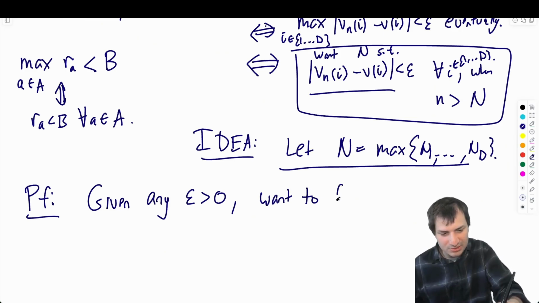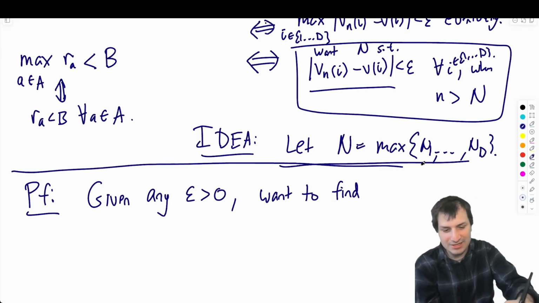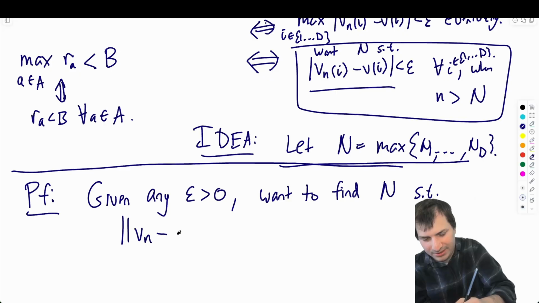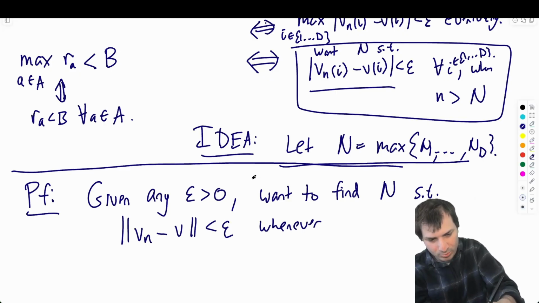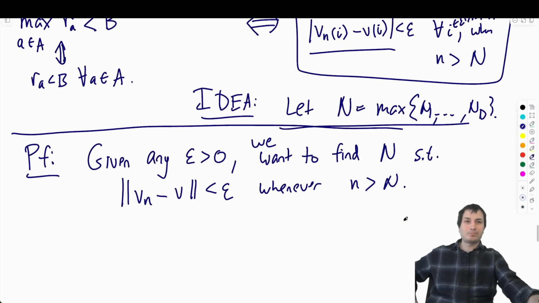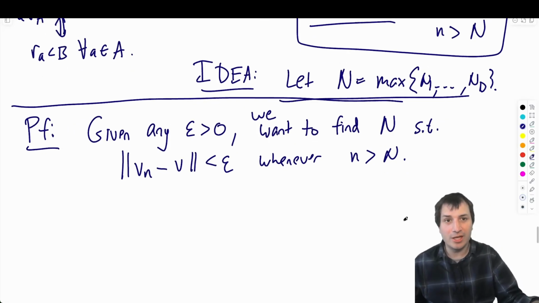You don't need to write this "want to find" thing, but if the proof gets complicated, sometimes you get confused, so it's nice to write: want to find N such that the norm of Vn minus V is less than epsilon whenever n is bigger than N. Okay, let's do it. So what is the proof?